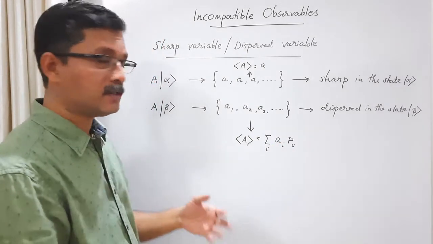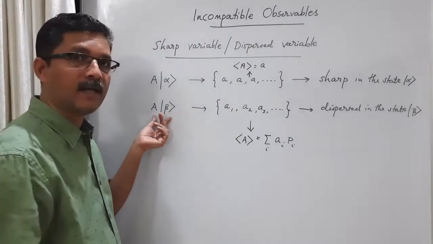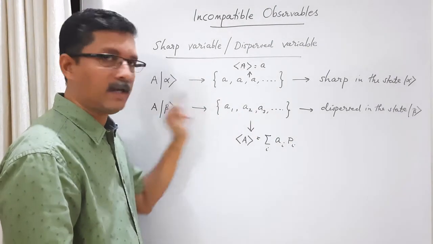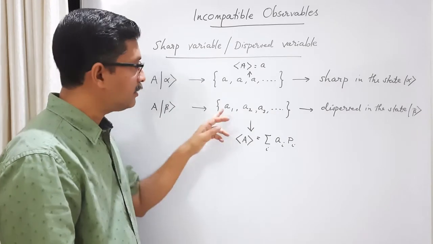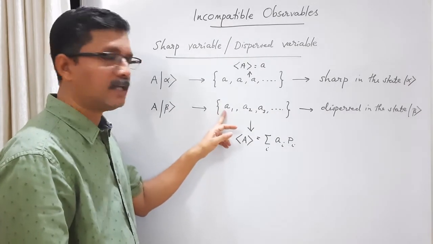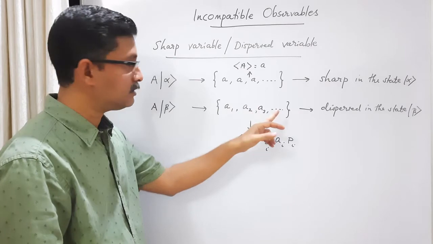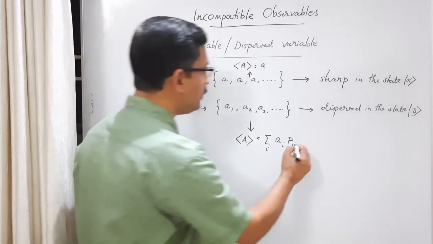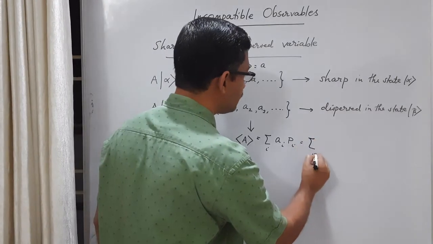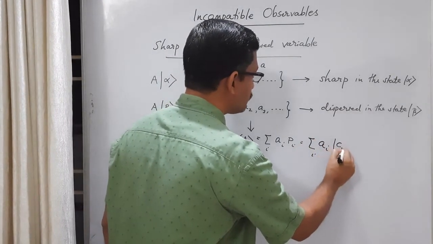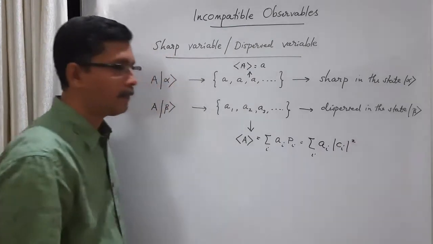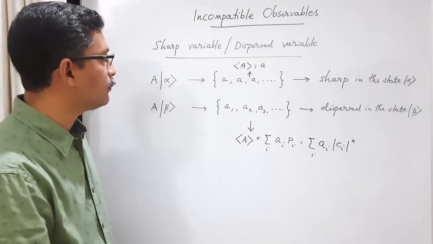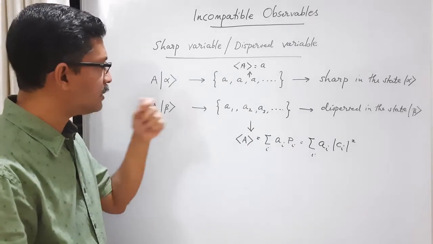What expansion coefficients? This general ket can be expressed as a linear combination of the eigenkets of A corresponding to these eigenvalues, with each expansion coefficient, something like C1 ket A1 plus C2 ket A2 plus C3 ket A3, etc. And the probability of getting each eigenvalue as the result of measurement is simply the square of these expansion coefficients. These things we have seen before, but let us consider this thing.